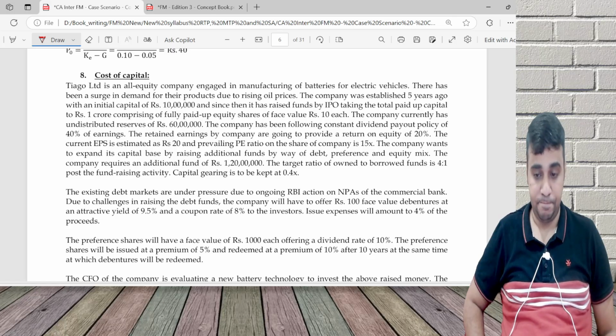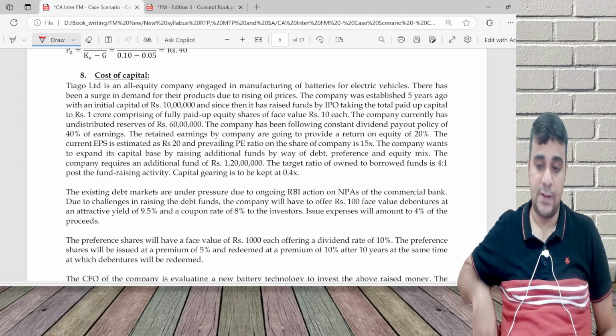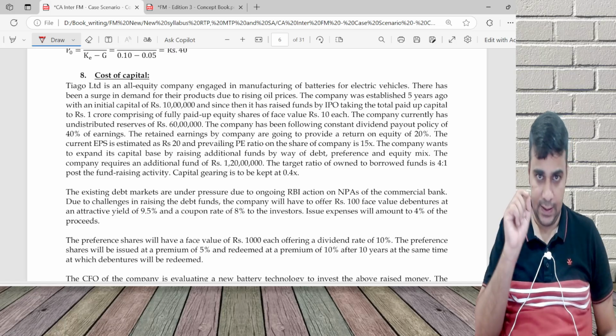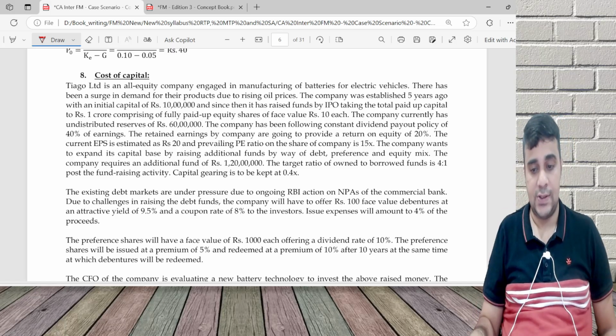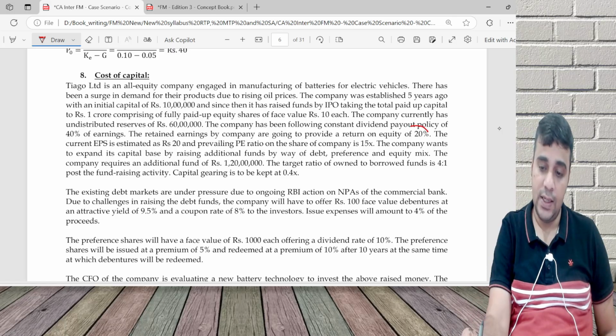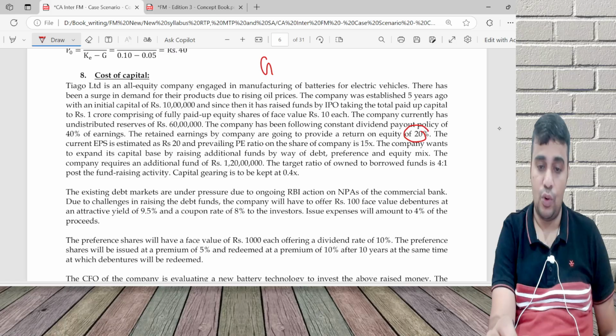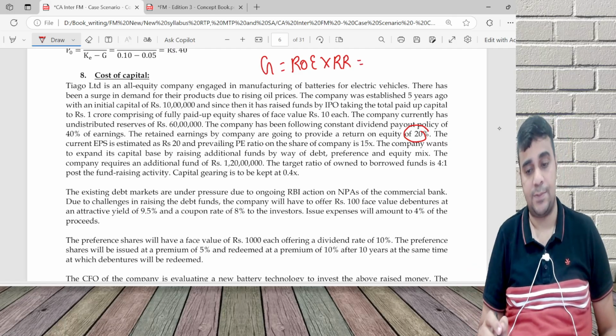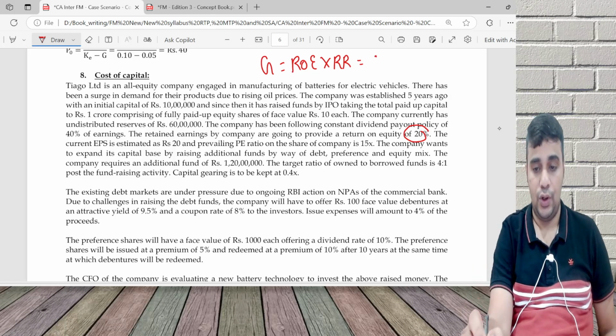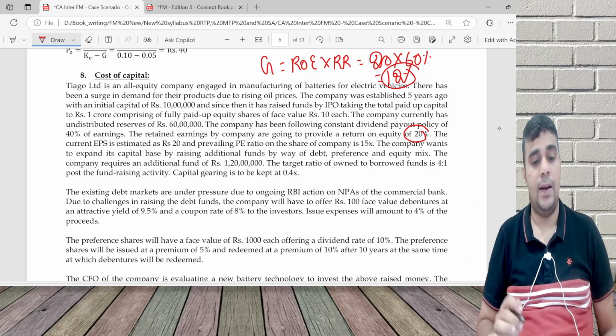Company is following constant dividend payout policy of 40% of earnings. So dividend paid is 40%, retention is 60%. ROE is 20. What is the use of this? Growth is equal to ROE into retention ratio. As I read, I am explaining the concepts. ROE into retention ratio, 20 into 60%. Growth is 12%.